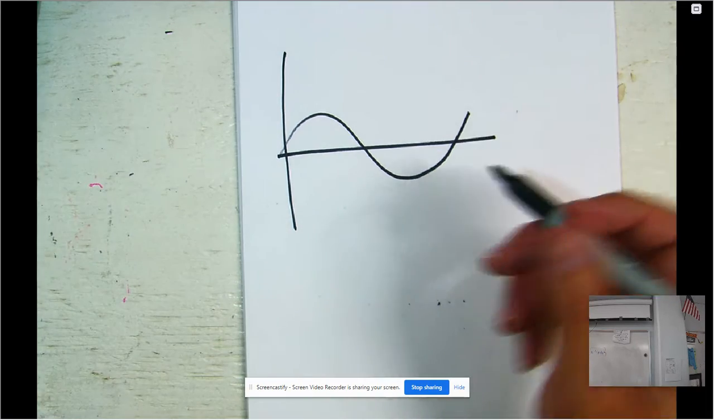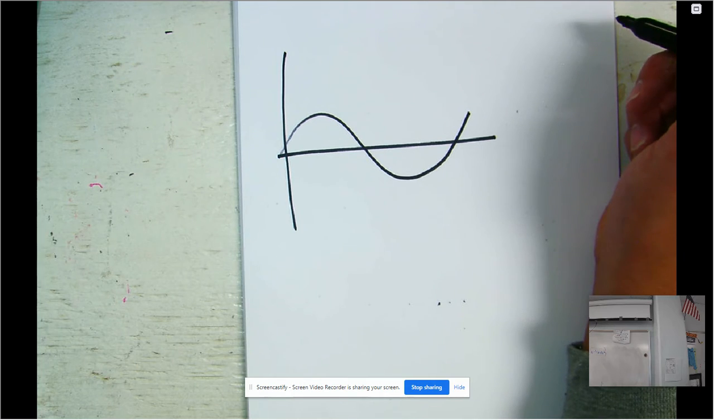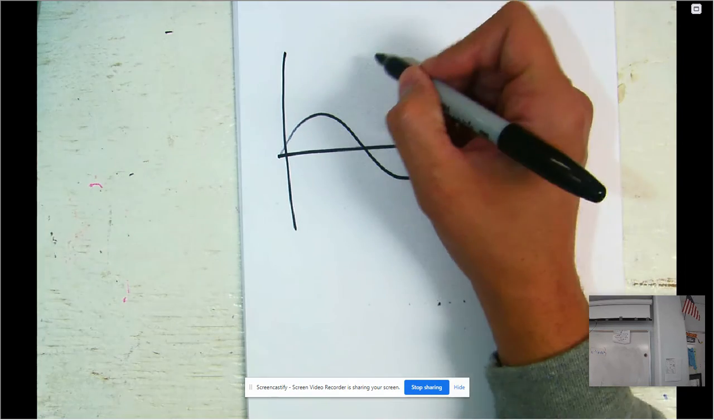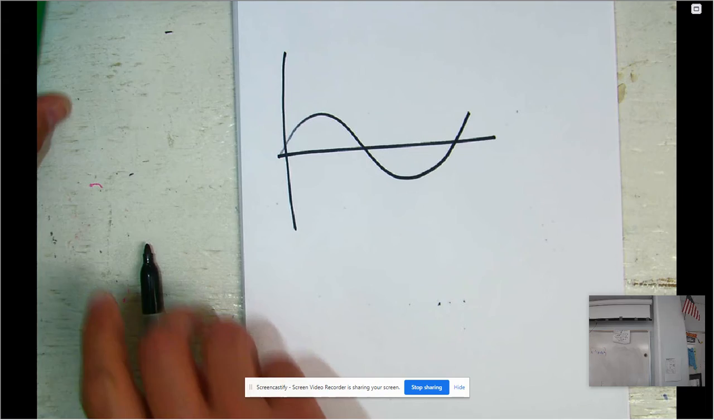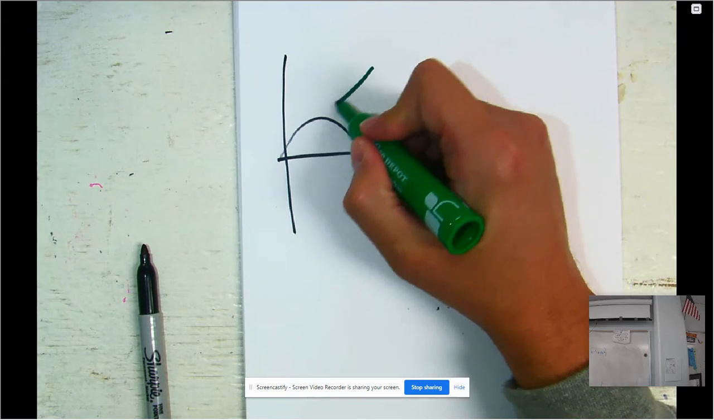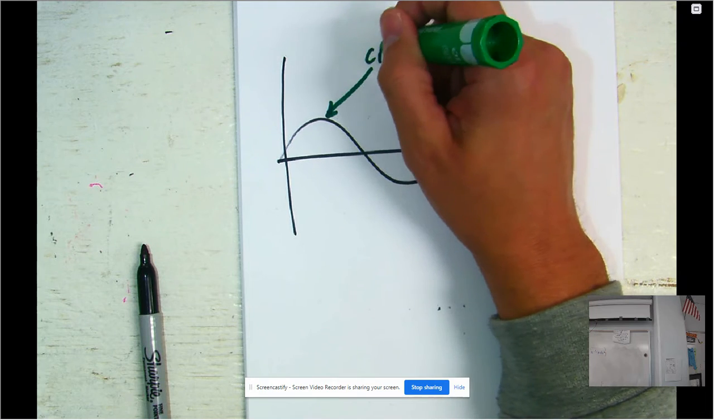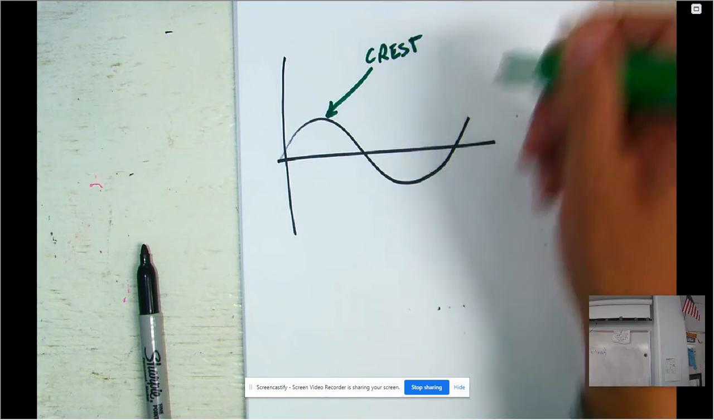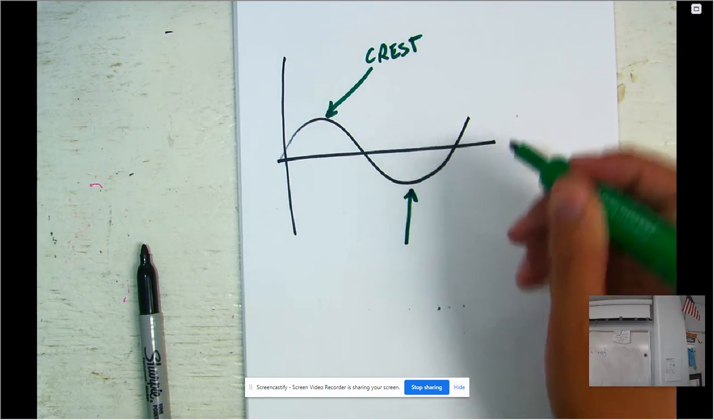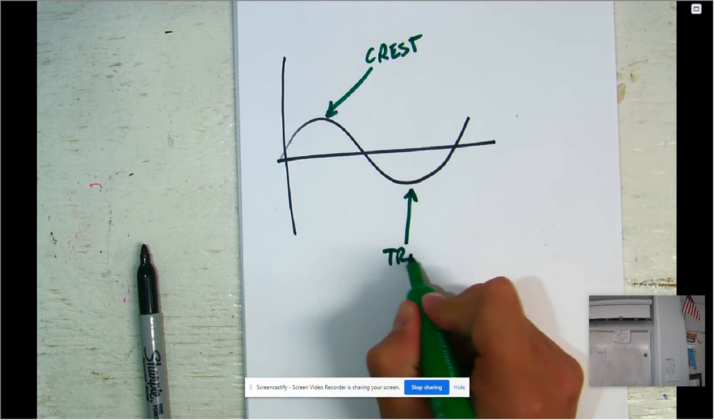So if we were to label this transverse wave, there are points on here that we're going to focus on. One of them is going to be the top part of the wave. That's known as the crest. The bottom or lowest part of the wave, that's going to be called the trough.